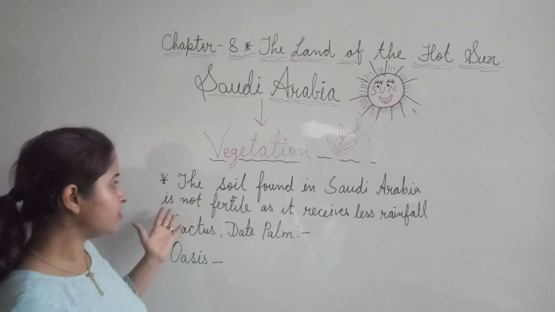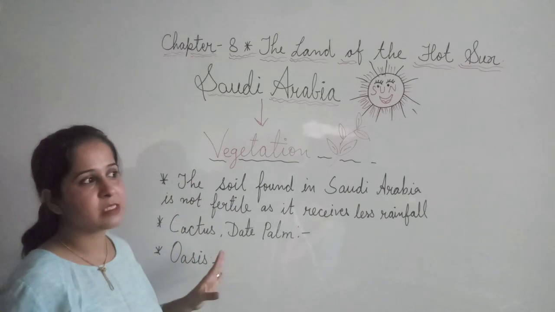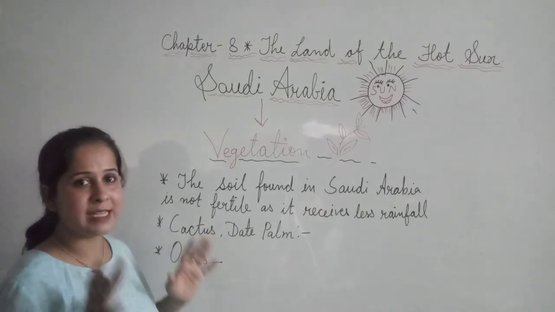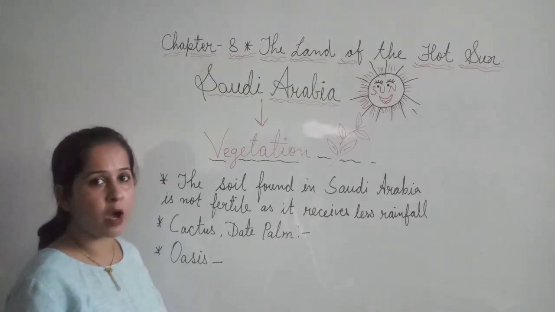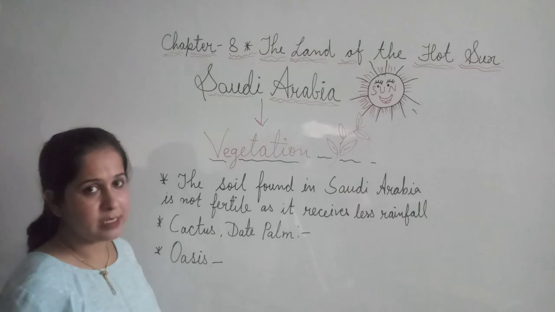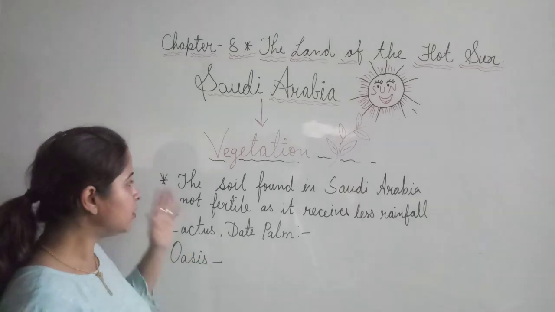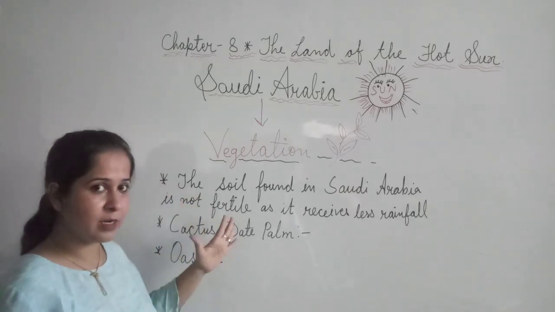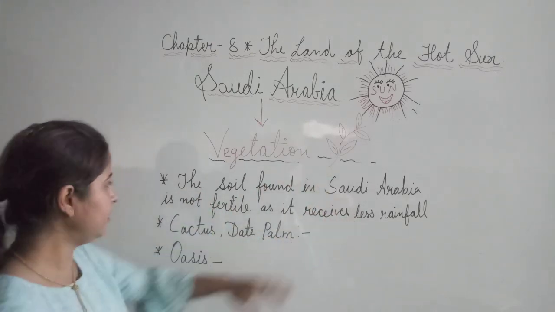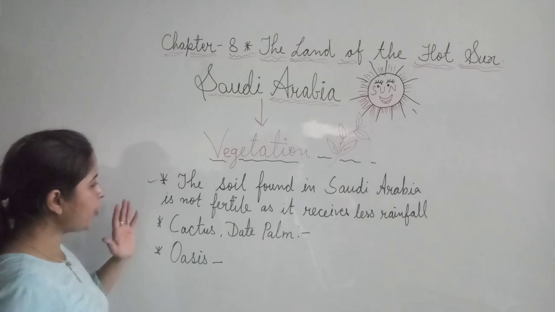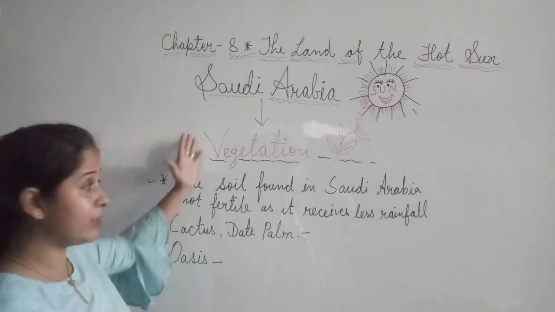And due to this reason the soil is not fertile. Fertile means productive. This soil is not capable of producing crops or grain as desired, because of less rainfall.